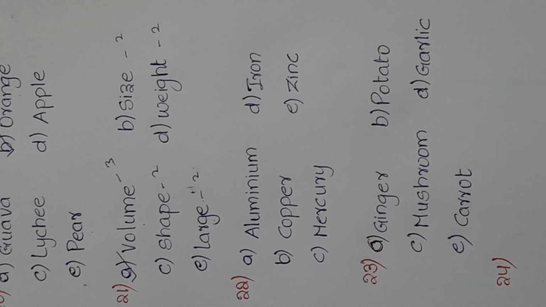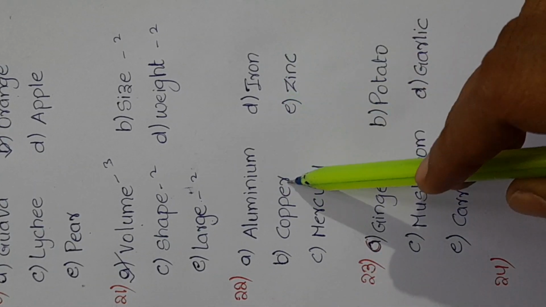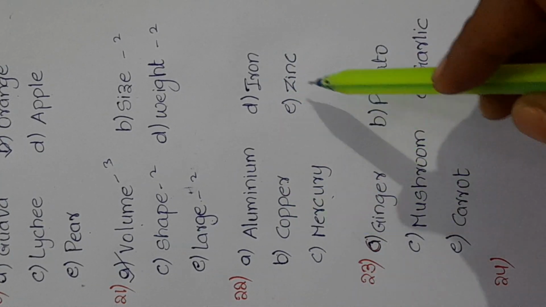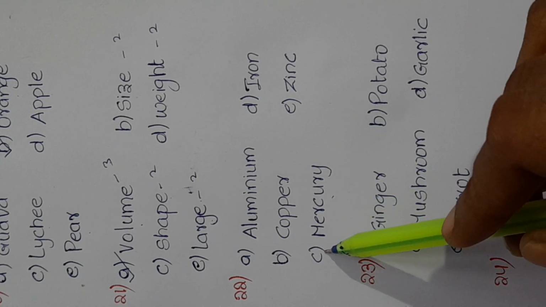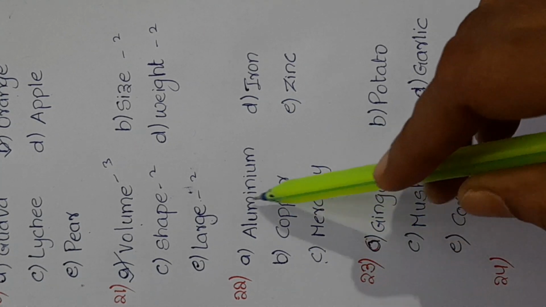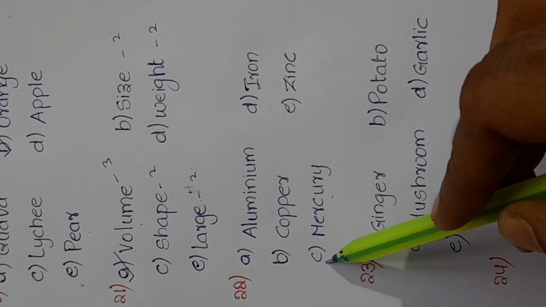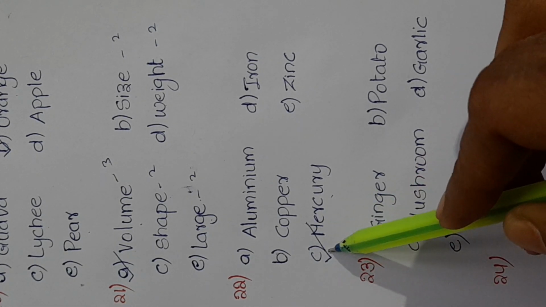22. Aluminium, iron, copper, zinc and mercury. All these are metals, but at room temperature mercury is in liquid form. All the others are in solid form, but at room temperature mercury is liquid. So mercury is the odd one.